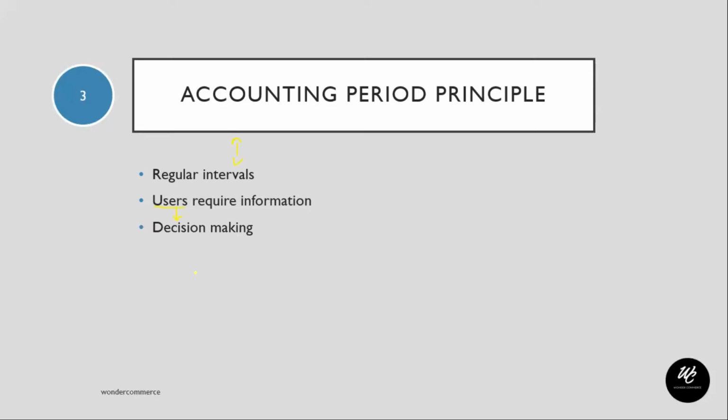So for this very thing, it is divided into various regular intervals known as the accounting period. Now this accounting period can be a year, a quarter, or a month. Based on the different accounting period that a business follows, for each and every accounting period the financial statements are prepared, and the financial performance of the business is looked into, right?